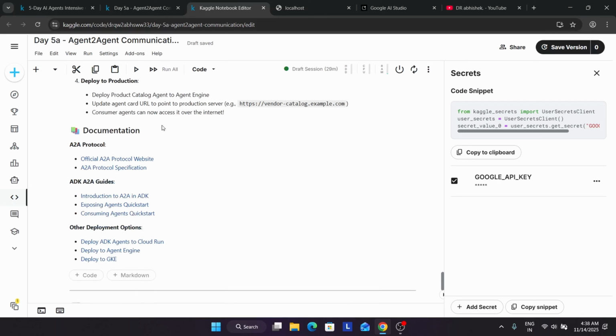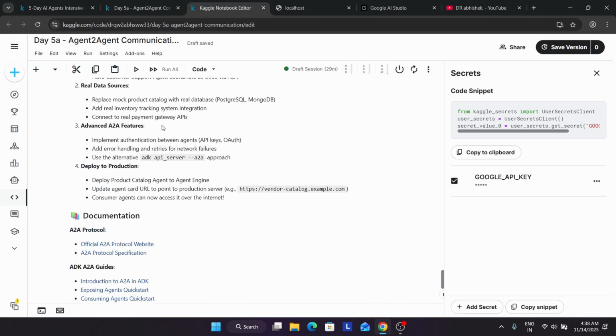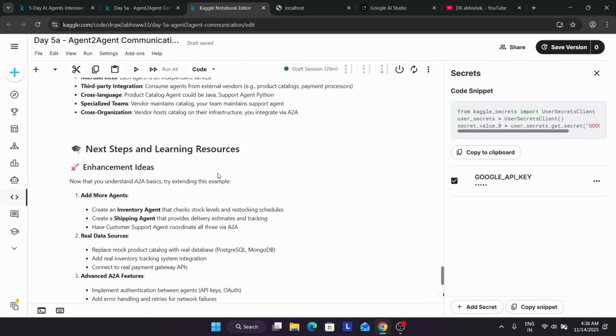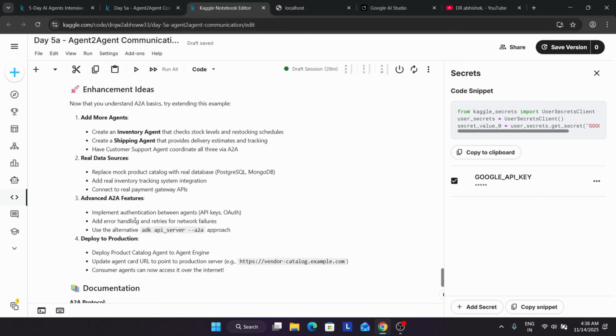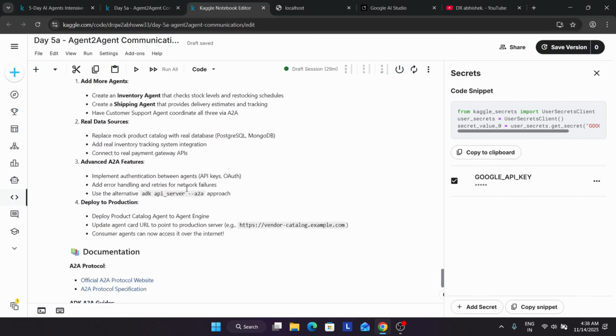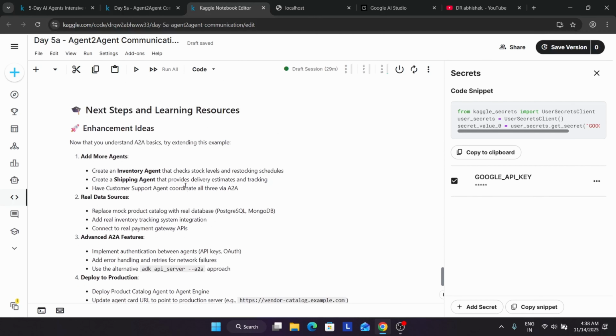You can see that all these things are available over here. If you want to build more, like creating an inventory agent or shipping agent, you can try these examples if you want. There is no compulsion. You can see all these things are available over here and you can deploy it too.